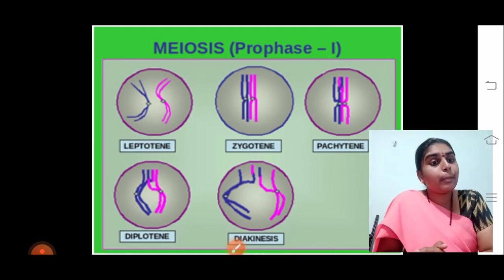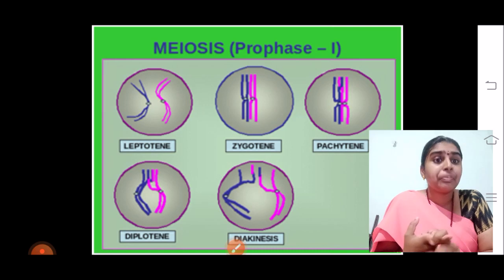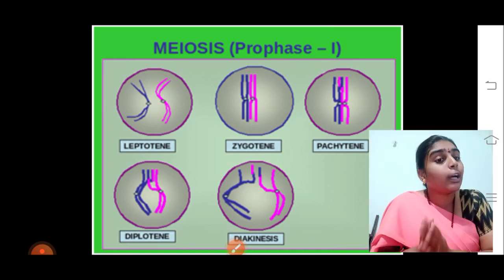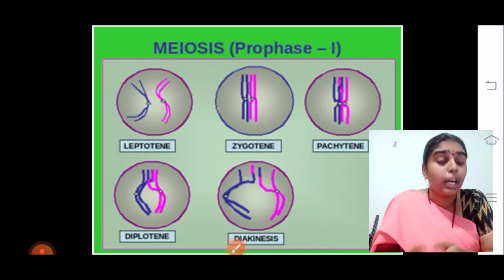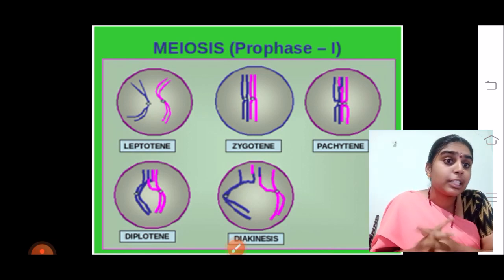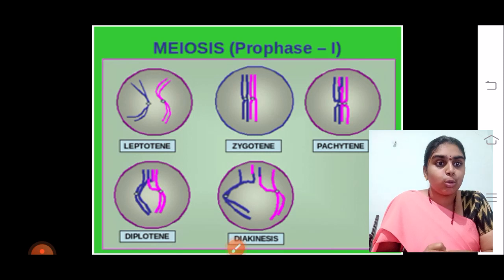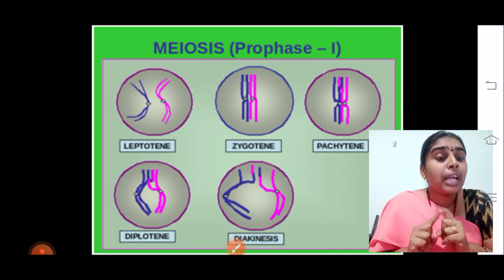This protein holds the chromosomes tighter in the Pachytene stage. But here, when the crossing over has already occurred, the chromosomes should separate from each other. So now the synaptonemal complexes will leave the chromosomes, and the chromosomes will start to detach.